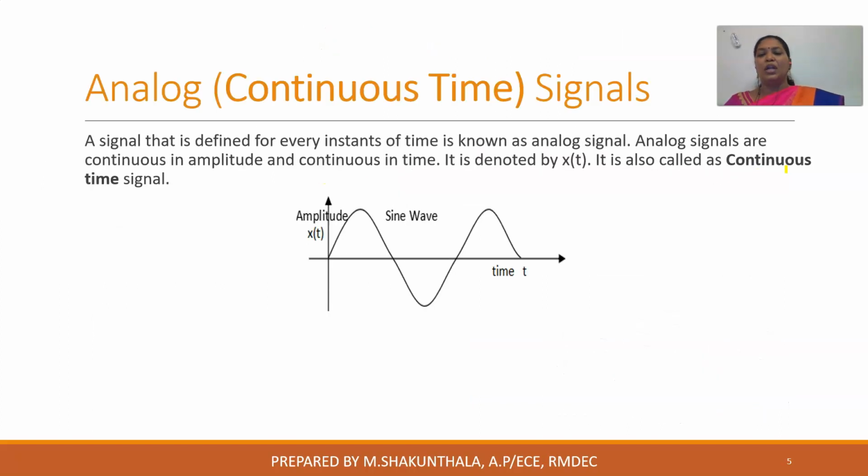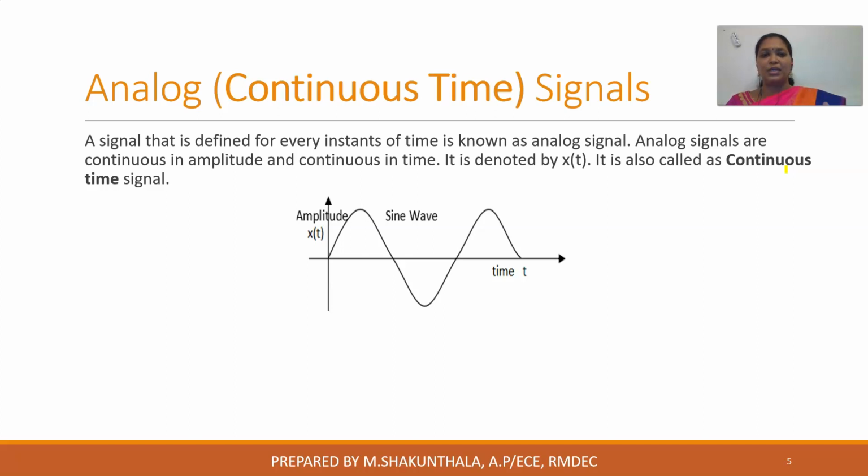Okay. Now again we have two types of signal. The major types are the continuous time signal and the discrete time signal, which we are going to discuss in signals and systems. Okay. So a continuous time signal is also called an analog signal. What is an analog signal? It is defined for every instant of time.